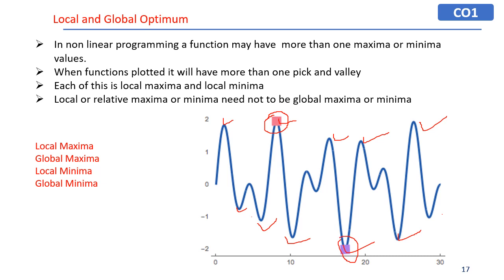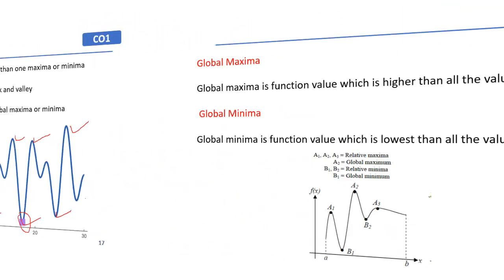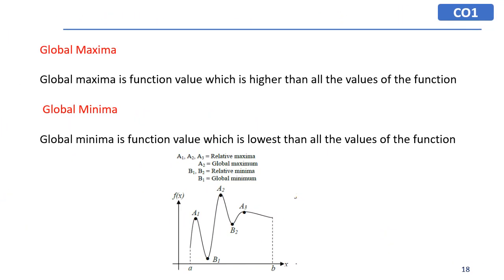Whenever we plot any function, it may have certain peaks and valleys. Among these, the highest peak is our maximum, and the lowest value is our minimum. The global maxima is a function value which is higher than all values of the function. The global minima is a function value which is lower than all values of the function.